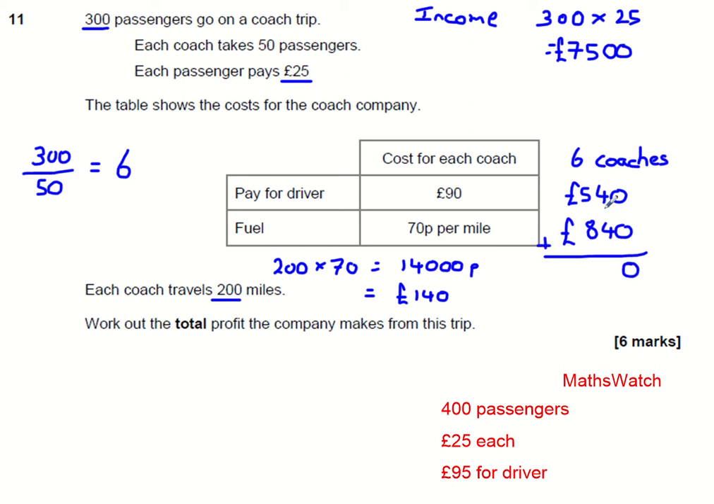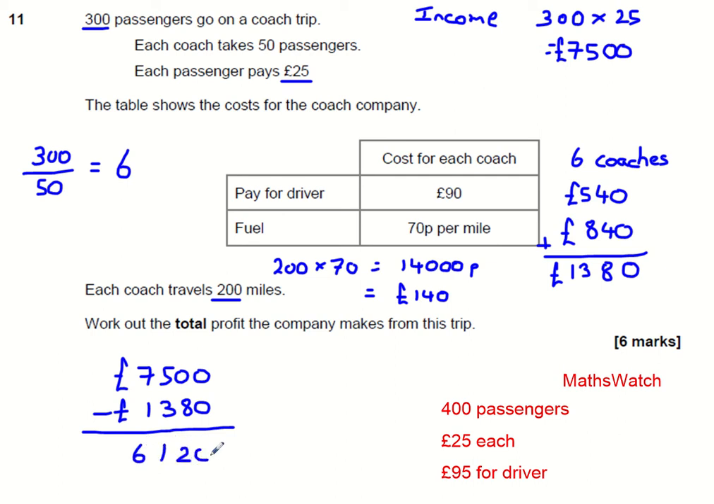Okay, so 0, 8 and 13. So we've got our income of £7,500, we've got our expenditure of £1,380, and so we just need to do 7,500, and we need to take the £1,380 away to work that out. So that's going to be £6,120 profit.